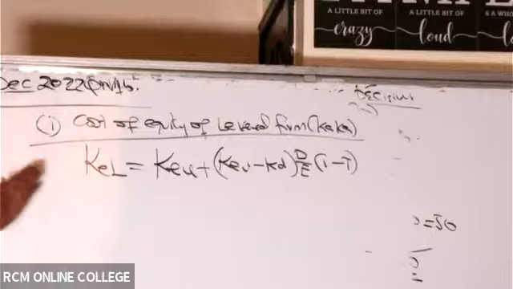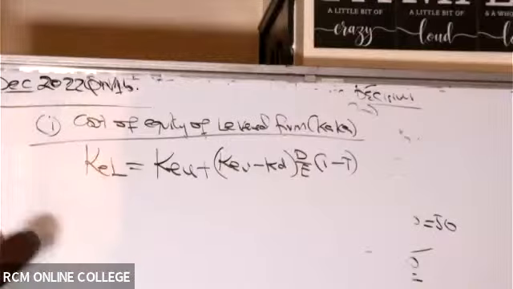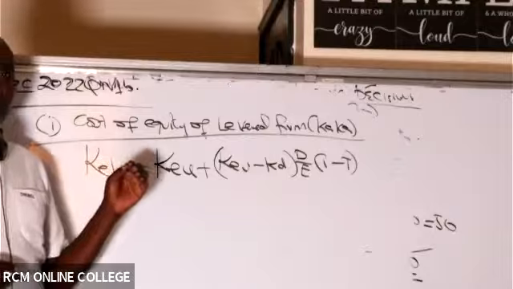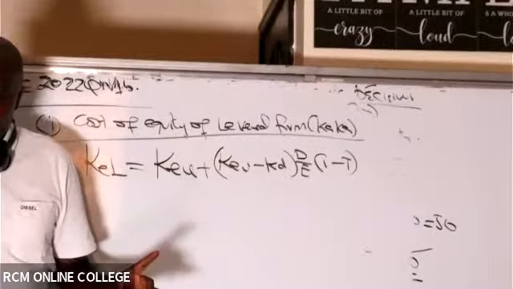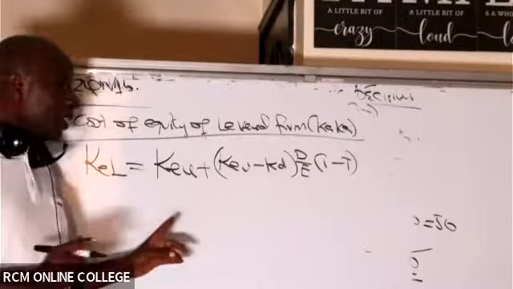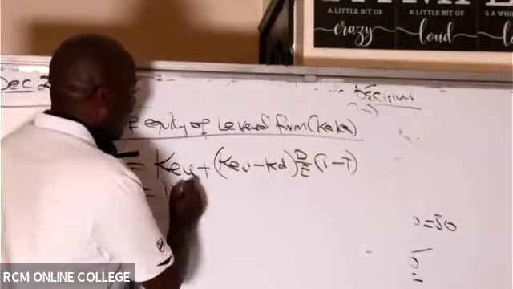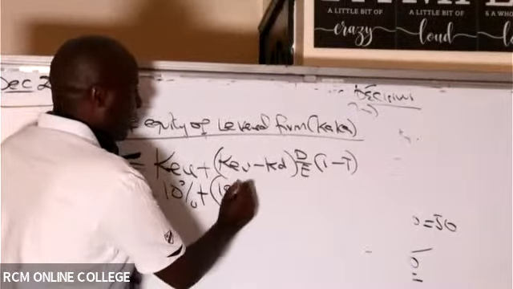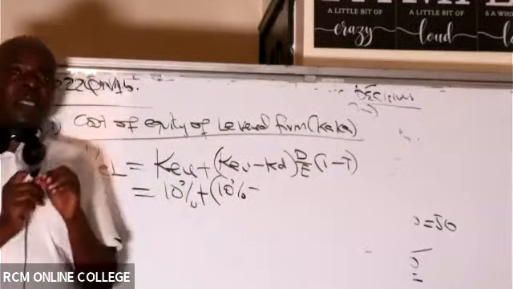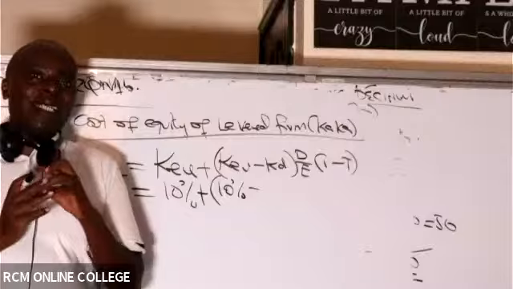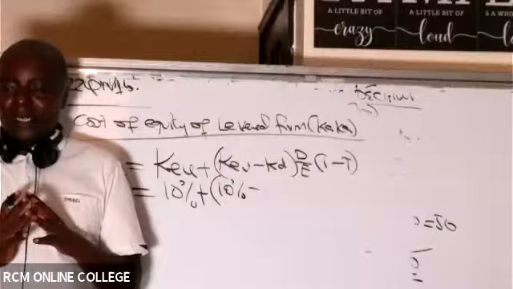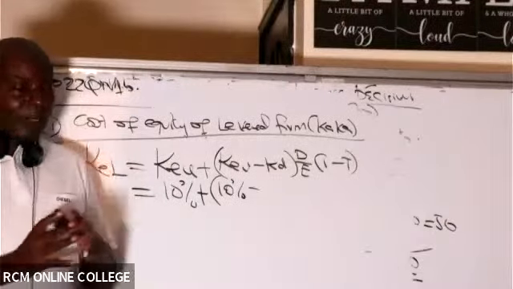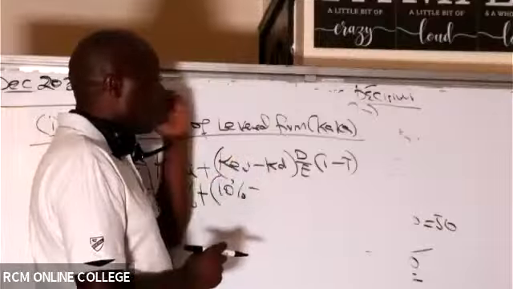So remember, Ku is cost of equity of unlevered. Unlevered firm to us is papa. Is there somebody who is able to remember the cost of equity of papa? Ku is cost of equity unlevered, and the unlevered firm we have here is papa. It is 10%. Hilda is reminding us. It is 10%, isn't it? So this is 10%. 10% plus Ku still 10%. So do we have any debt instrument? If yes, do we know the interest of that debt instrument? They're telling me it is 5%, isn't it? Kd is cost of debt, 5%.